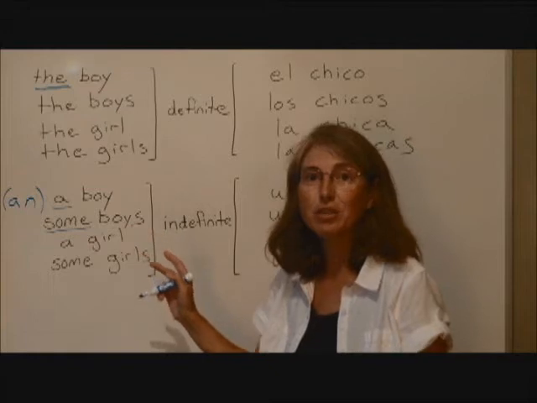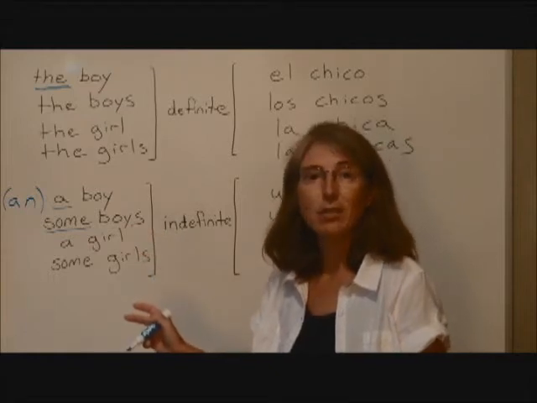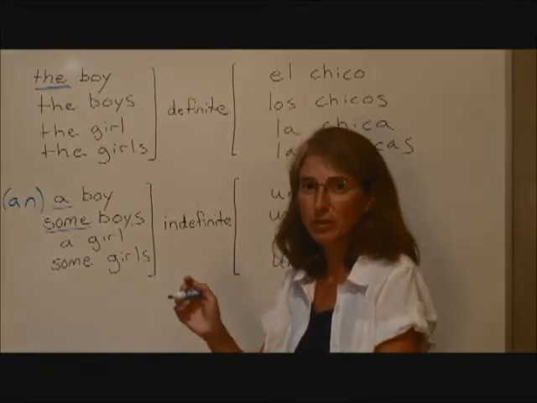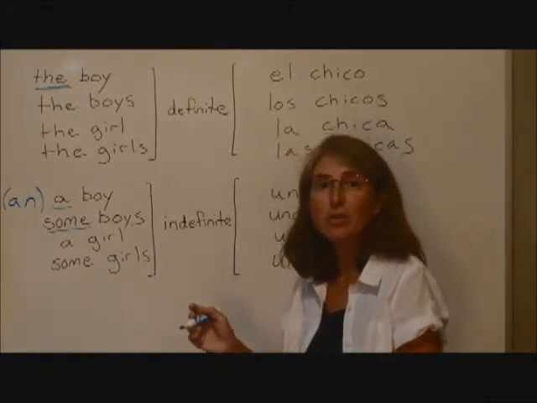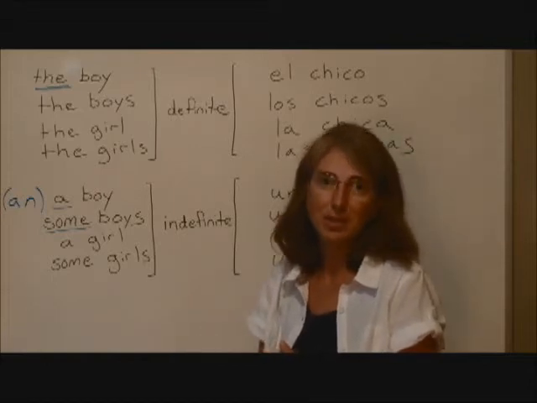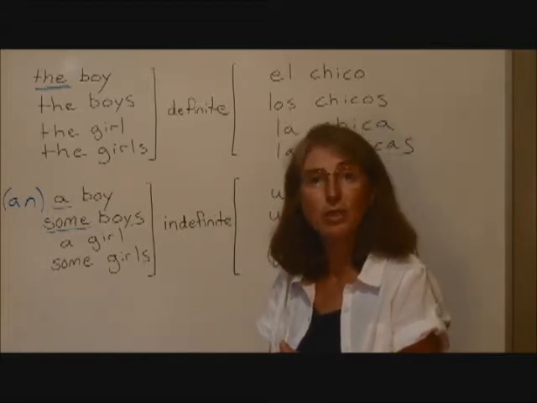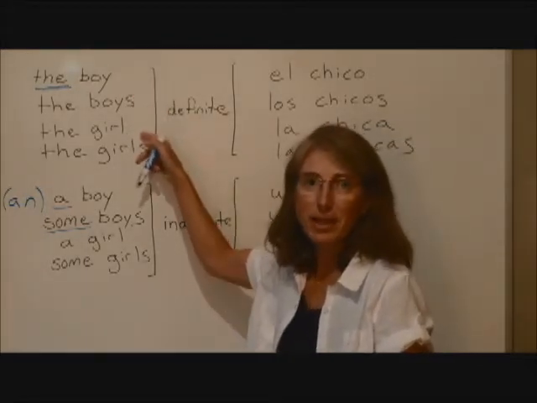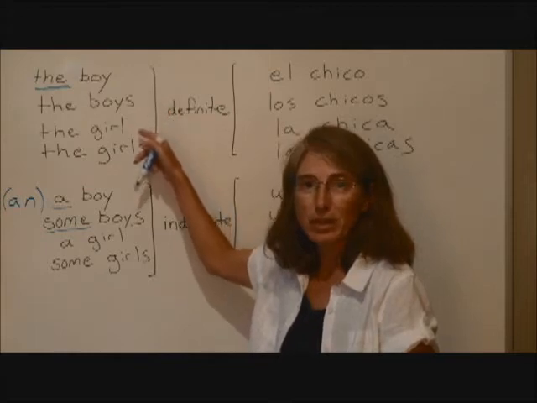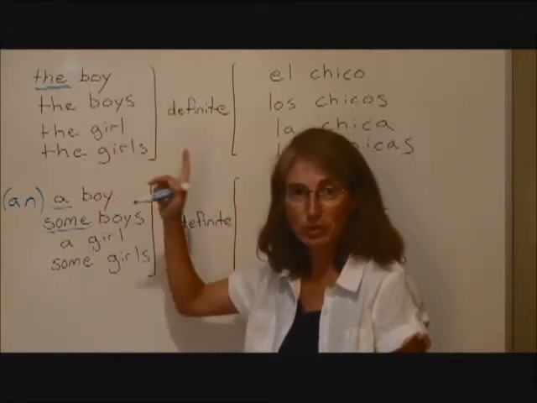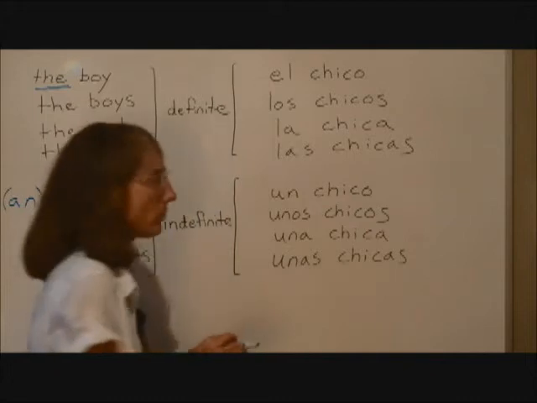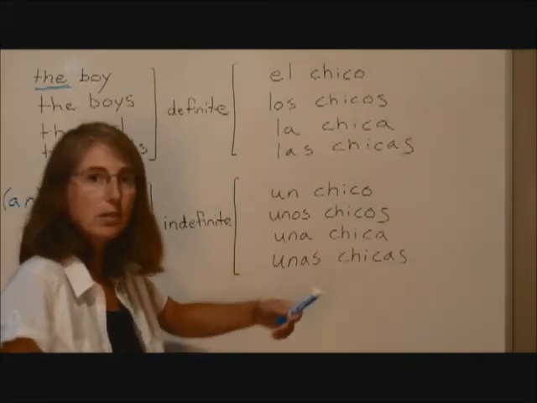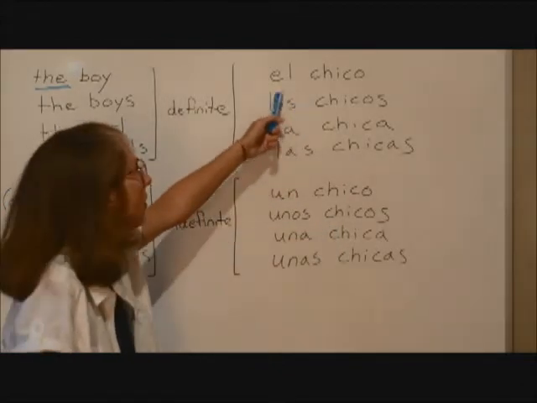Spanish, because of the gender of nouns, has a lot more articles. So we need to learn more words. Once we've categorized those nouns as masculine or feminine, the article is going to change. And it's also going to change depending on if the noun is plural or singular. So here we have masculine and feminine nouns, plural and singular nouns, but only this number of articles. In Spanish, if the noun is masculine and singular, the article is el.